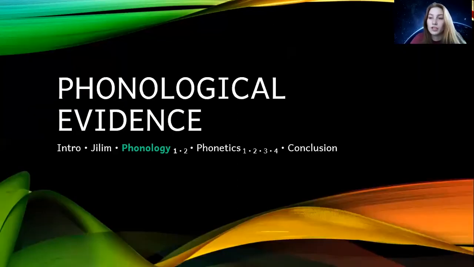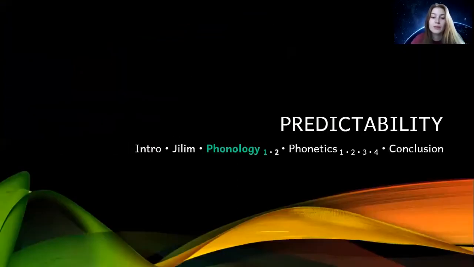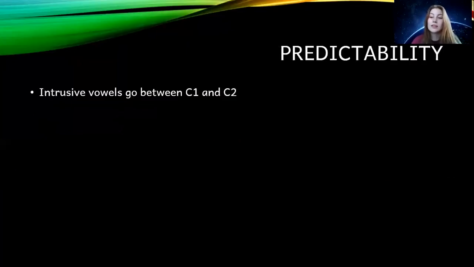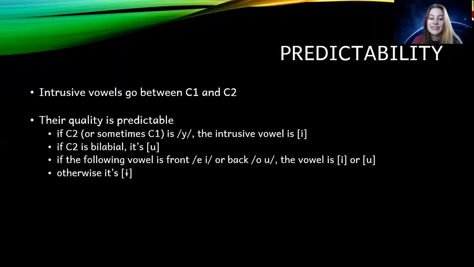So let's start with our phonological evidence, predictability. The first thing I want to show you is that these vowels are predictable in terms of their quality and the environments they show up in. They'll always appear between the first and second consonant in a cluster, whether that's a 2 or 3 consonant cluster. And their quality is predictable.